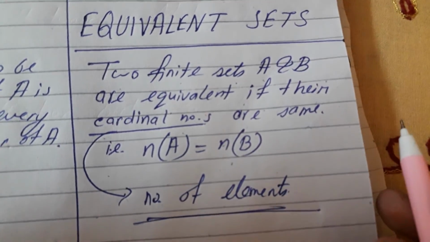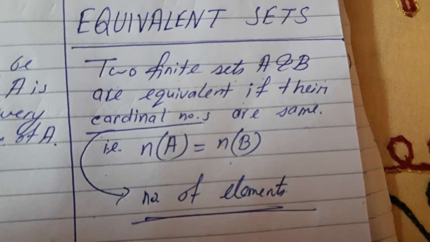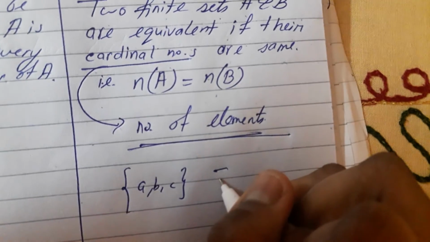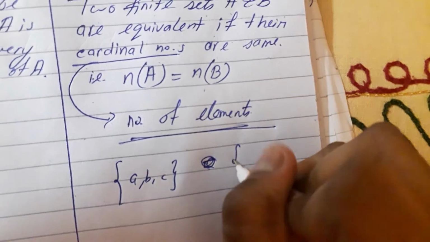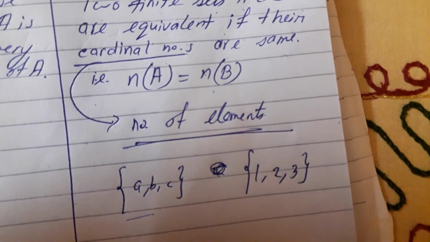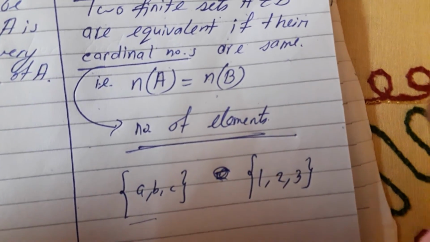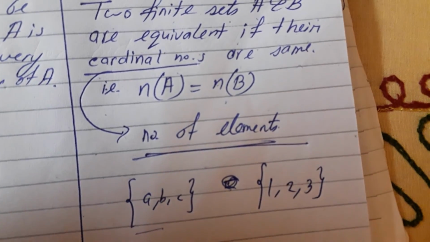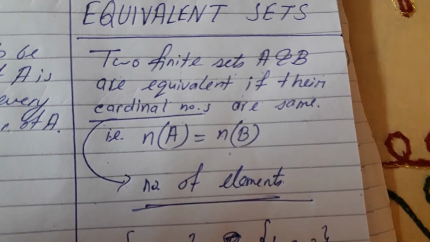Equivalent means similar. Suppose {A, B, C} is similar to {1, 2, 3}. See, the number of elements is the same, though the elements are not equal. Since the elements are not equal, they are not equal sets, but the number of elements is equal, so they are equivalent sets, they are similar sets.